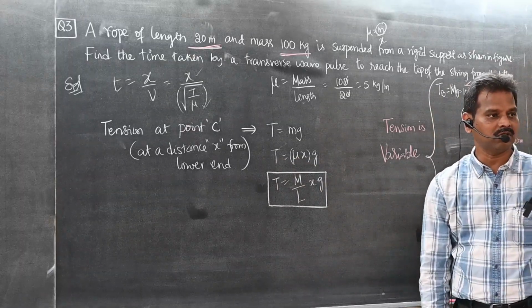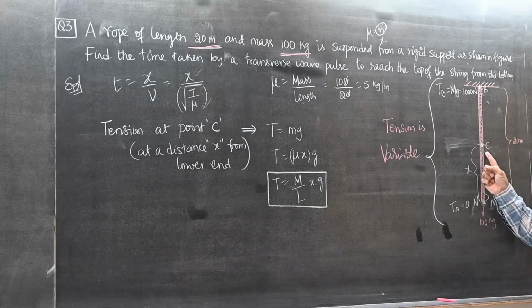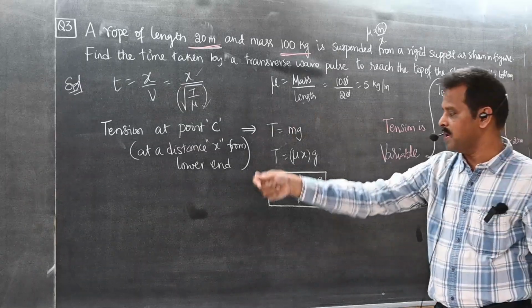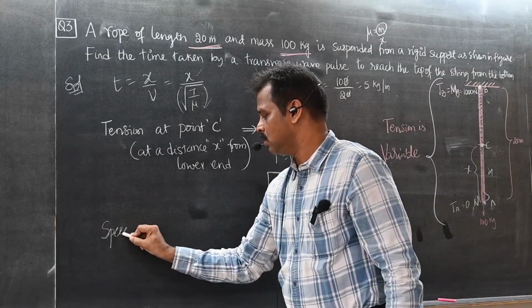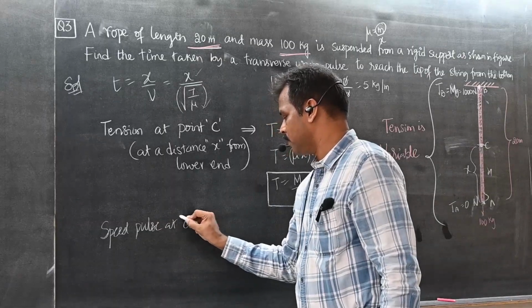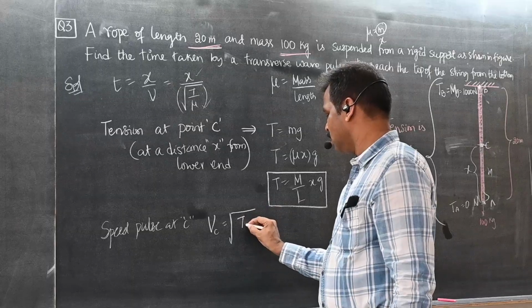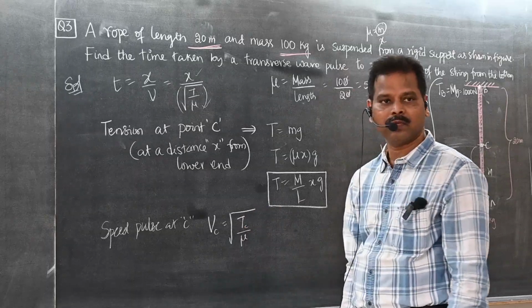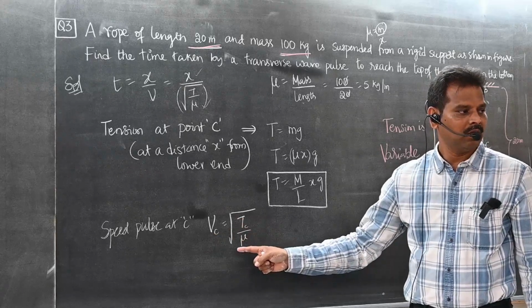Once you get the tension here, can you find out the speed of the pulse there? Speed of pulse at C: Vc is equal to root over Tc by mu. In the general formula, speed is equal to the square root of tension by linear mass density.